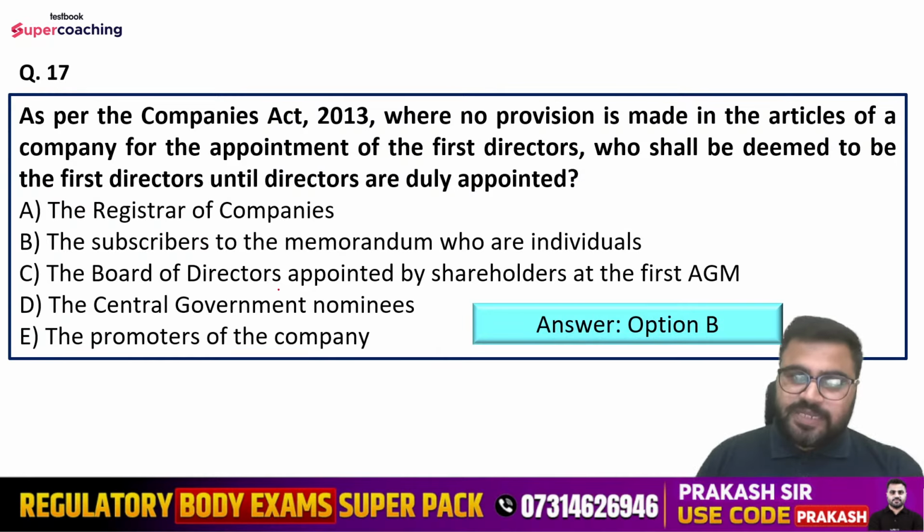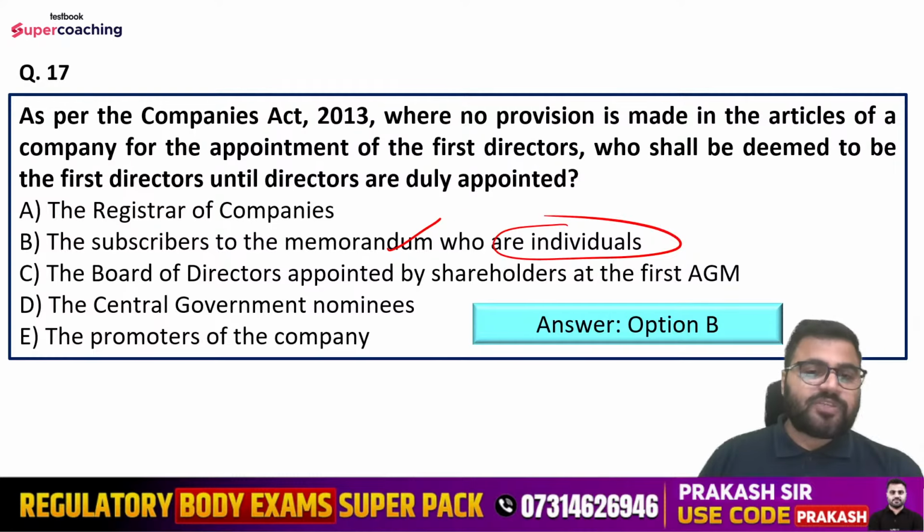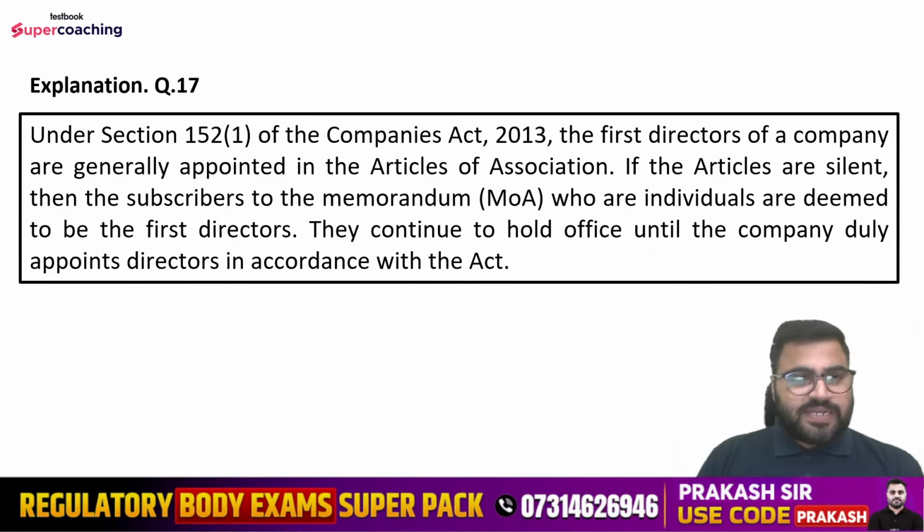That is the subscribers to the memorandum, who are the individuals, shall be deemed to be the first directors until directors are duly appointed. So under section 152 subsection 1 of the Companies Act 2013, the first directors of a company are generally appointed in the articles. If the articles are silent, then the subscribers to the memorandum, who are individuals, are deemed to be the first directors. They continue to hold office until the company duly appoints directors in accordance with the Act.